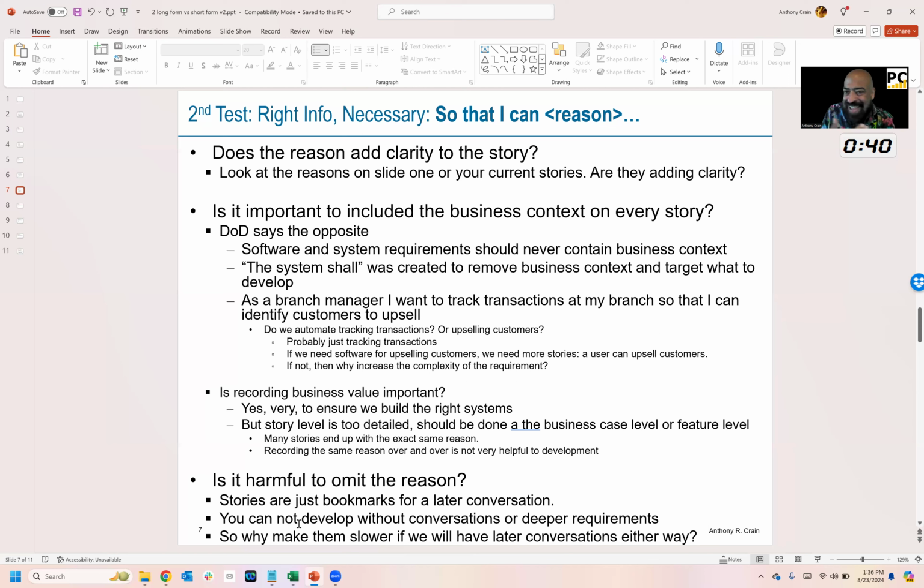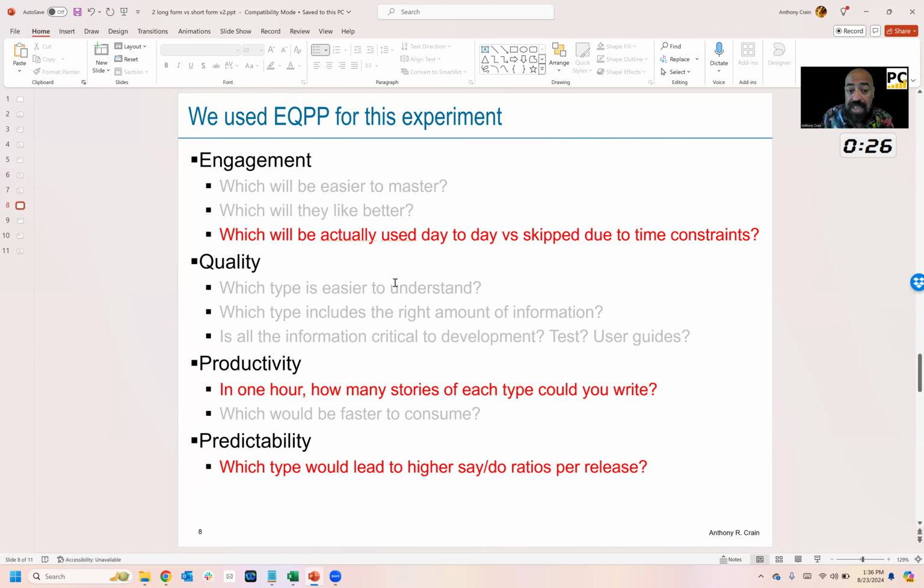So you have to have a conversation no matter what. Adding this "so that I can" is not going to help you most of the time. So you have to have the conversation. So why make them slower to write, slower to read, if we're going to have a conversation either way? So that's the second part. So based on that, we decided that, again, the short form was the winner.